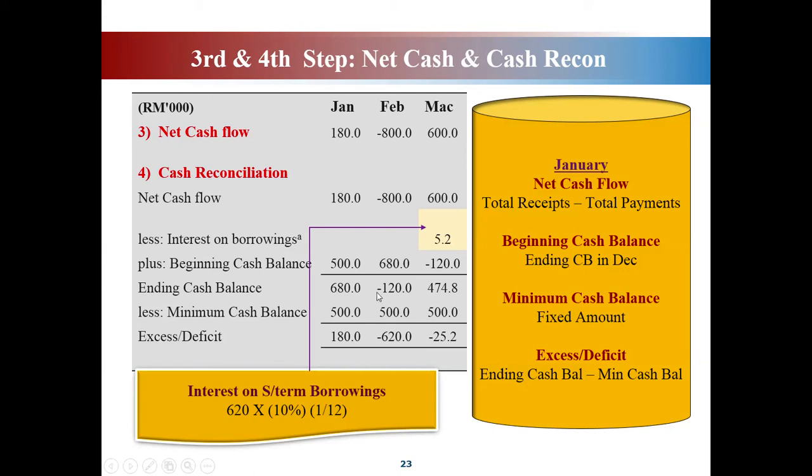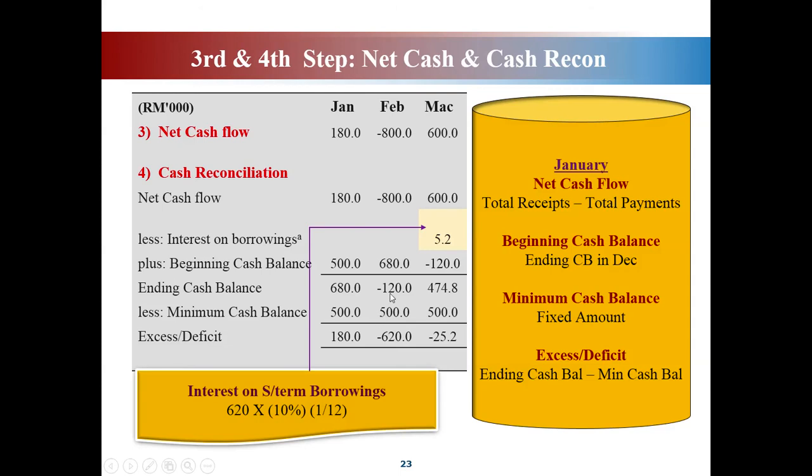Okay, so that's why here it is negative 120. So you actually have a requirement to maintain 500. Now even this 500 is not maintained. So you actually have to find another 500 and also this deficit of 120. So the total deficit here is 620 ringgit. Okay? Because you did not achieve this. So you are in debt, and this debt means the deficit. So the amount of deficit will be 620 ringgit. Because it is negative, you will get a negative as well, because you have to minus here.